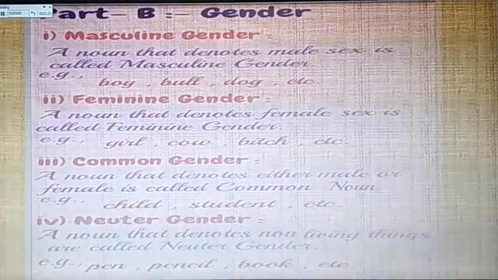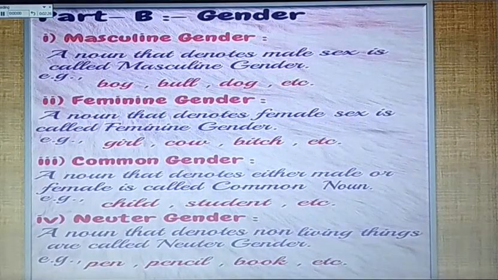The second part of noun is gender. Gender is classified into 4 parts. First, masculine gender. A noun that denotes male sex is called masculine gender. For example, boy, bull, dog, etc. Second, feminine gender. A noun that denotes female sex is called feminine gender. For example, girl, cow, bitch, etc.